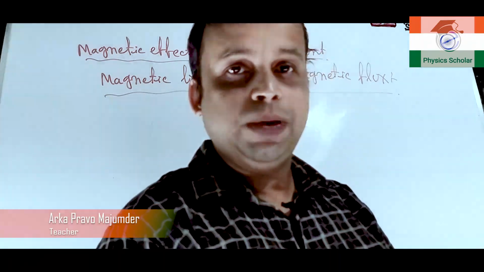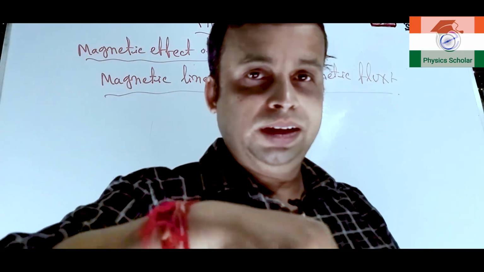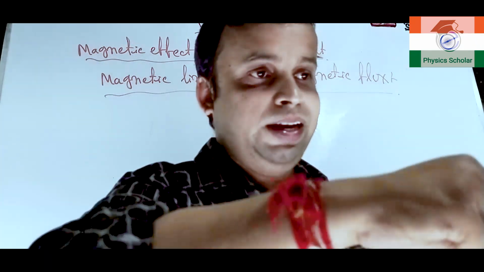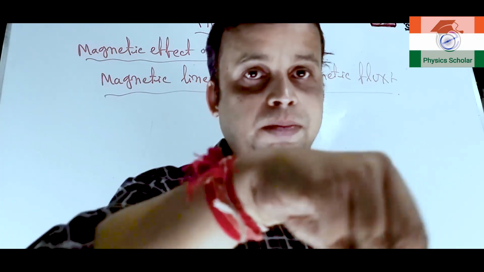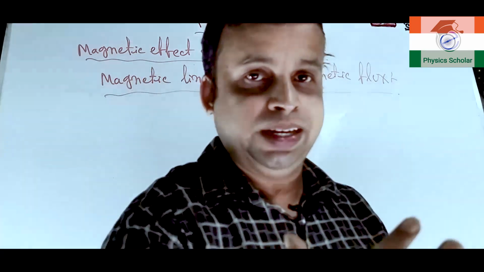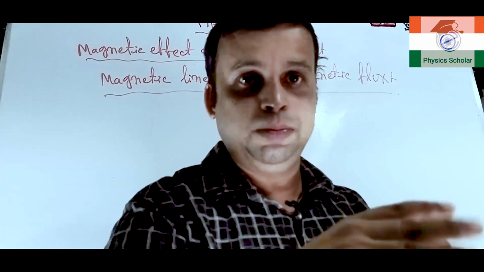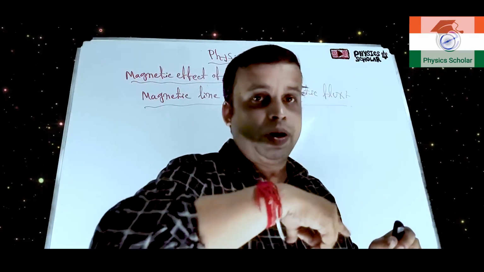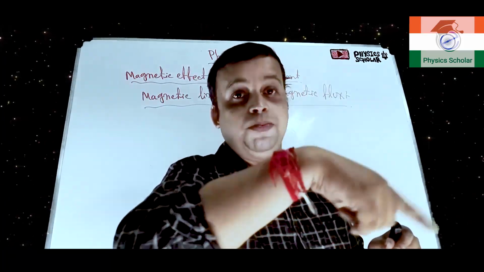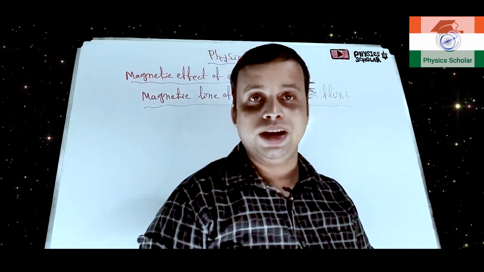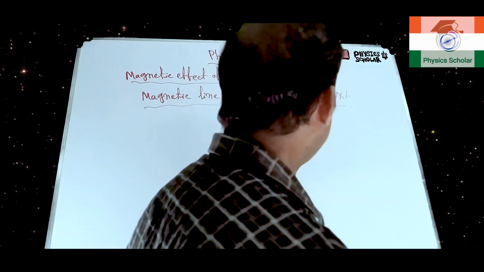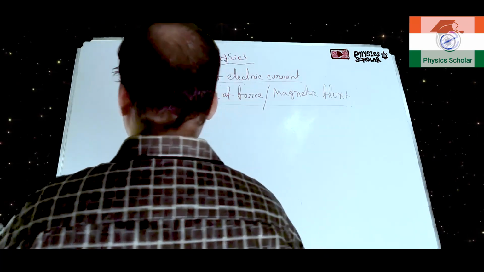Okay. So, if we keep a bar magnet and give some iron dust on it and then shake it properly, then we can see some formations of curved lines. Basically, these lines are known as the magnetic line of force. So, it is an imaginary line, clear.